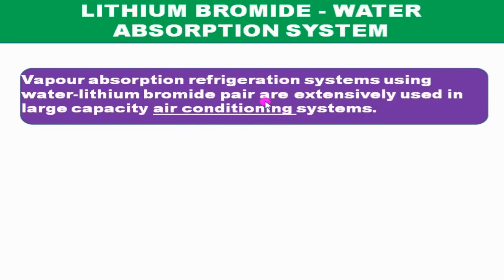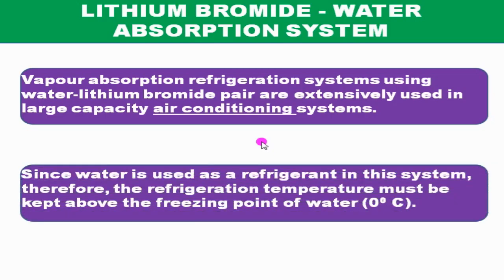In these types of systems, water is used as refrigerant and lithium bromide is used as absorbent. Since water is the refrigerant, it is not possible to provide refrigeration at sub-zero temperatures. As a result, these systems are used in applications where the refrigeration temperature is above 0 degrees centigrade. So, in this system, water acts as refrigerant, hence it can't be used to provide refrigeration at sub-zero temperatures.